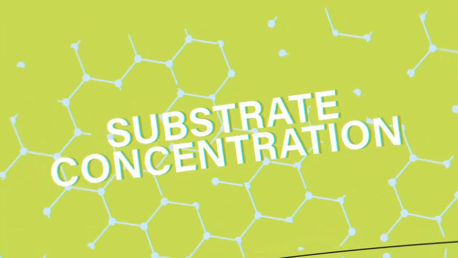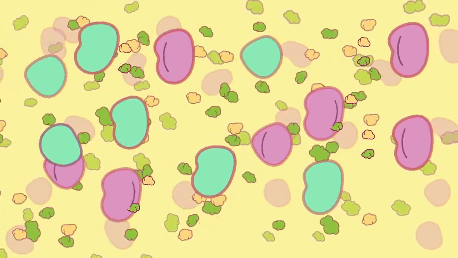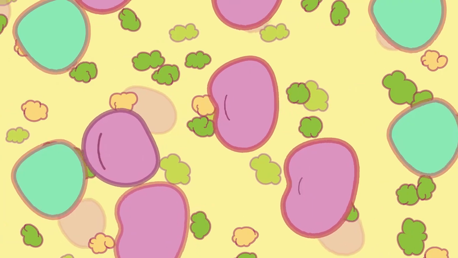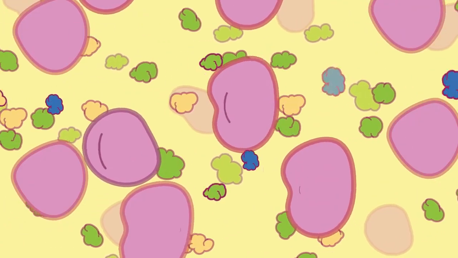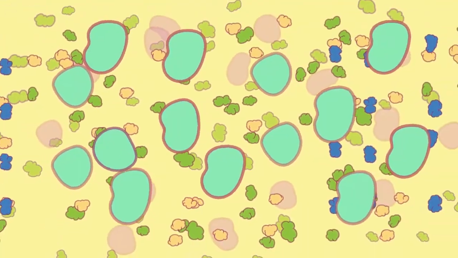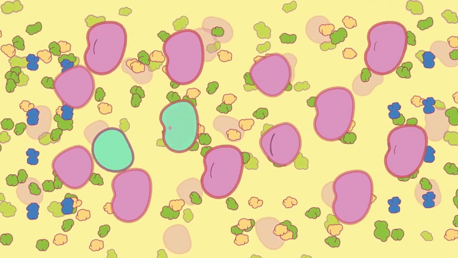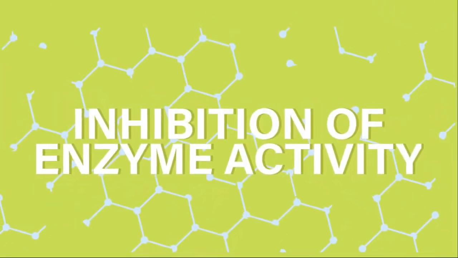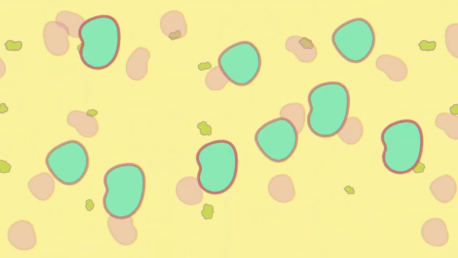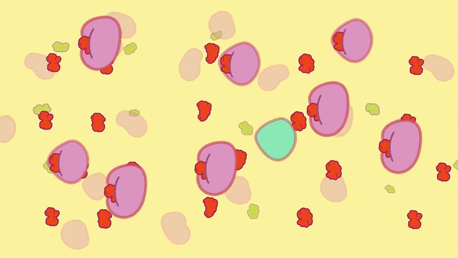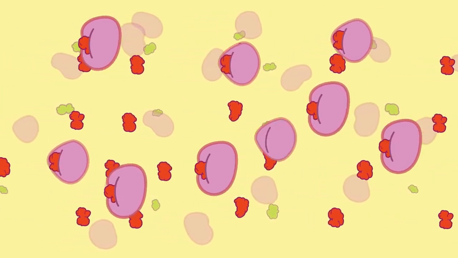Substrate concentration. Increasing substrate concentration increases the rate of reaction. This is because more substrate molecules will be colliding with enzyme molecules, so more product will be formed. But again, this effect is valid up to a certain concentration. Inhibition of enzyme activity. Some evil substances called inhibitors reduce or even stop the activity of enzymes in biochemical reactions.